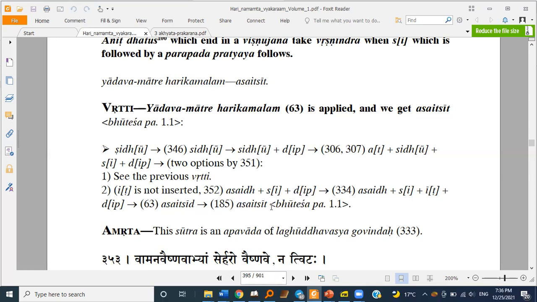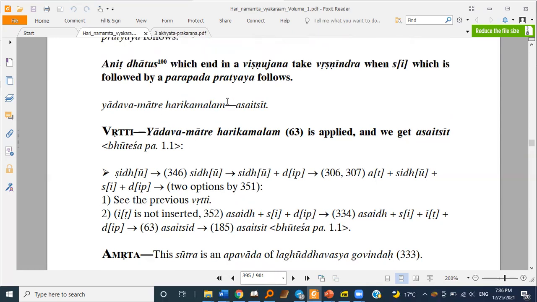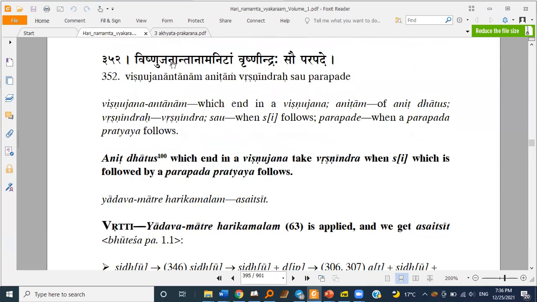So one form is asedhit and another form is asait seet. So Vishnu Janatana Manitam Vrishnindra Sauparapade. This is also an important sutra, will be very much used ahead.